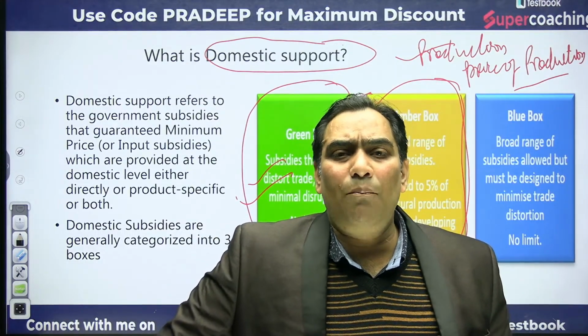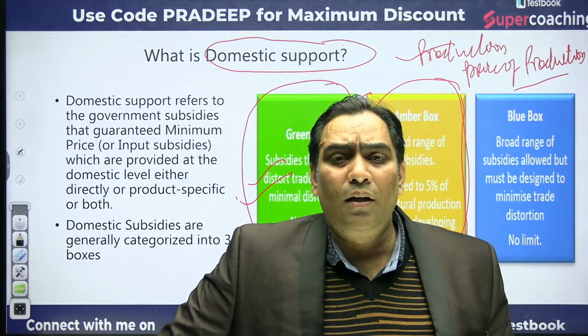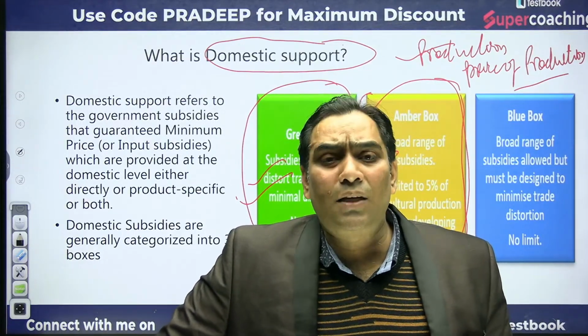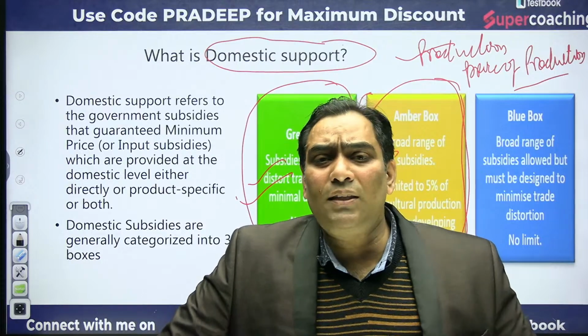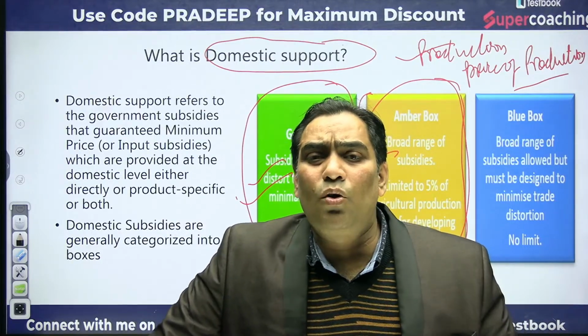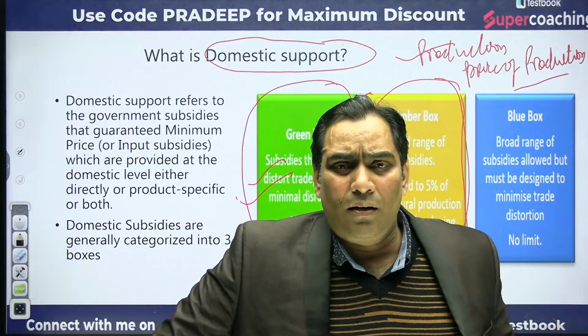It comes under the amber box subsidy: irrigation subsidy, fertilizer subsidy, seed subsidy. When the government gives the seed subsidy, it reduces the production cost of agriculture.